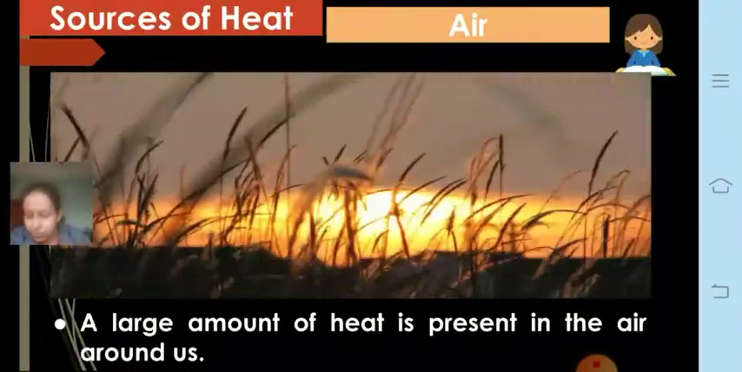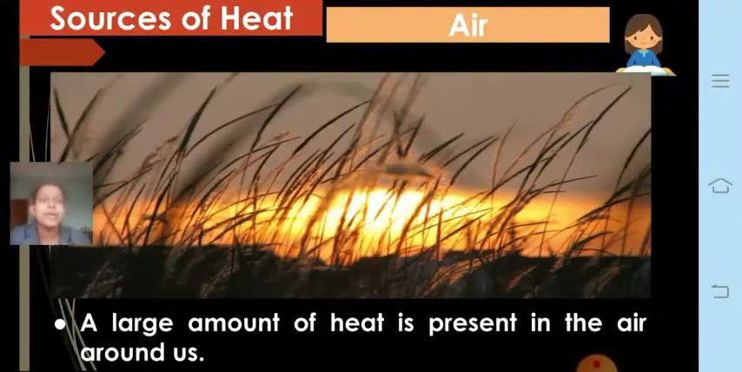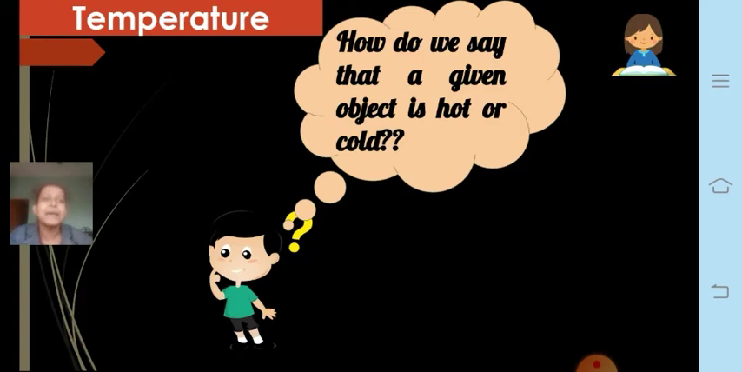Now let's move on to the next part of the lesson, that is temperature. How do we say that a given object is hot or cold? How can we say that a given substance is hot or cold? By touching it, right? By simply touching any given substance, we come to know whether it is hot or cold, right?